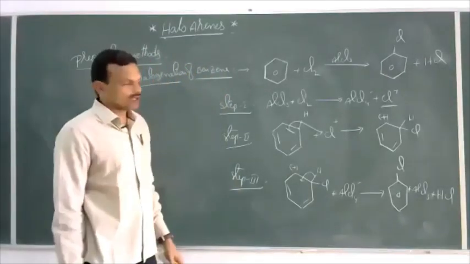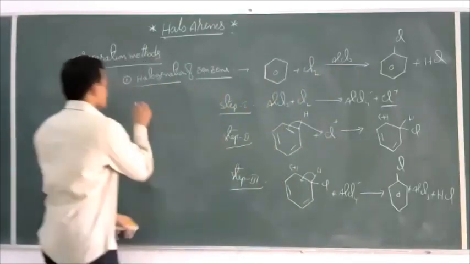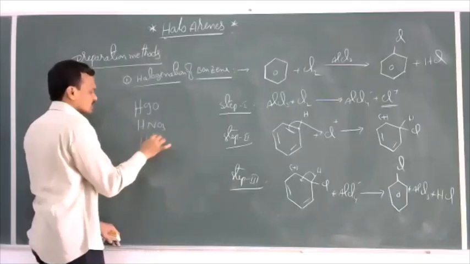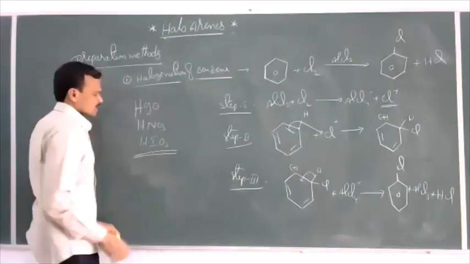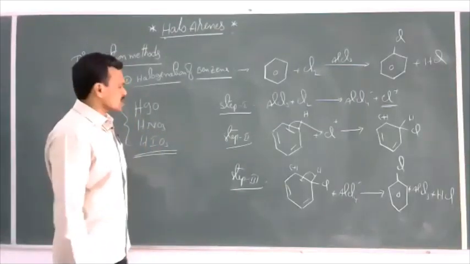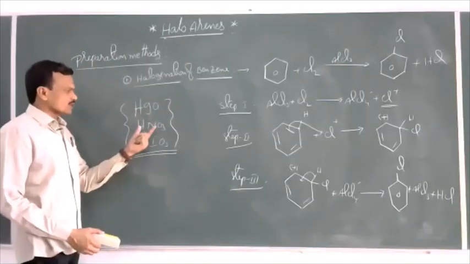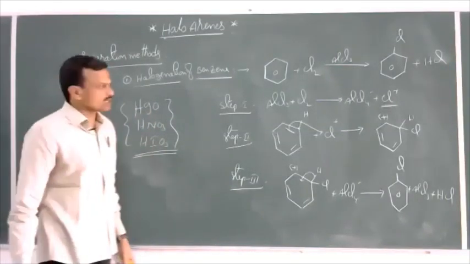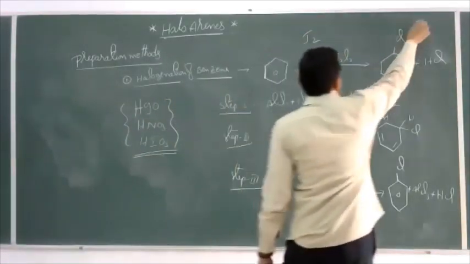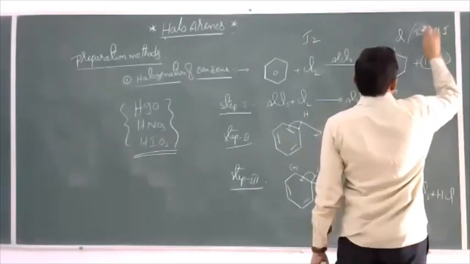Iodobenzene also can be prepared, but in the presence of oxidizing agents like HIO4, HNO3 or HIO3, just as we discussed in haloalkanes. If the same process is carried out by taking iodine, in place of chlorine you get iodine, and in place of HCl you get HI.